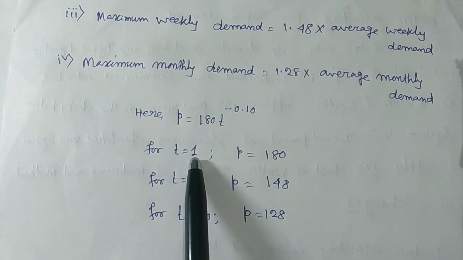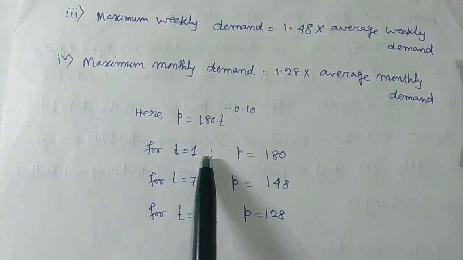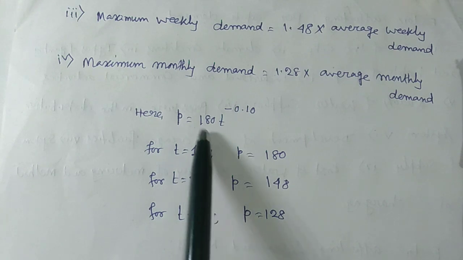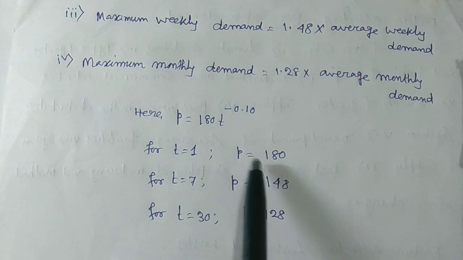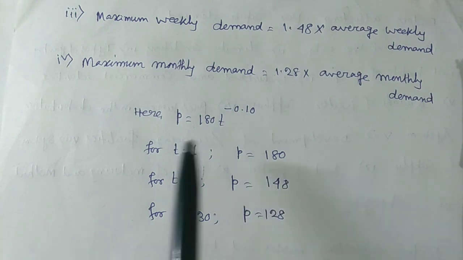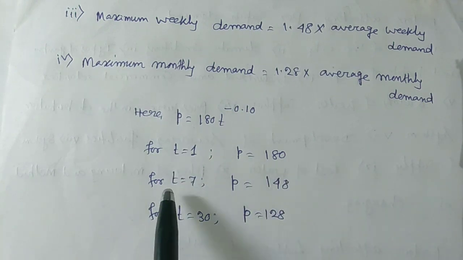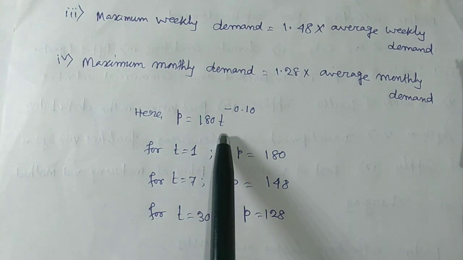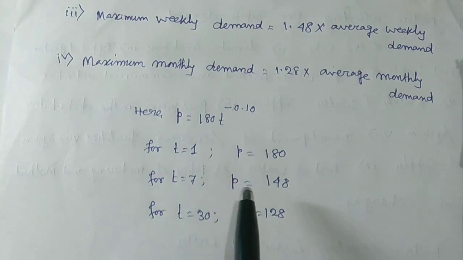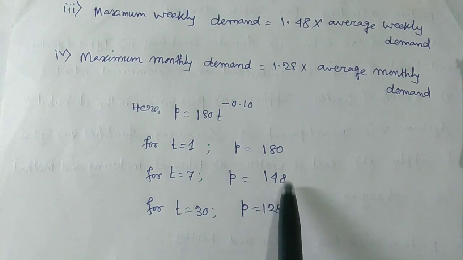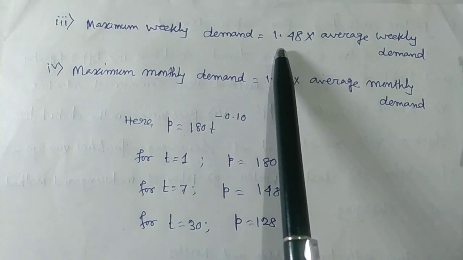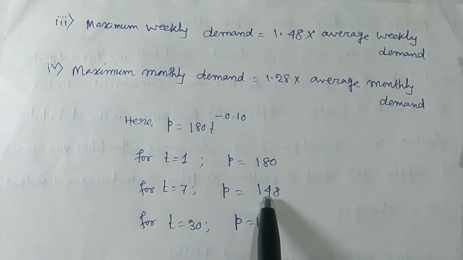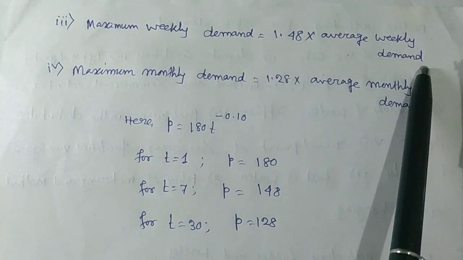Okay, when T equals 1, that means for the daily case, maximum daily consumption, we get P equals 180. Okay, when T equals 1. When T equals 7, then if we put the value here, we will get P equals 148. So in case of weekly demand it will be 1.48. That means 148% of average weekly demand.